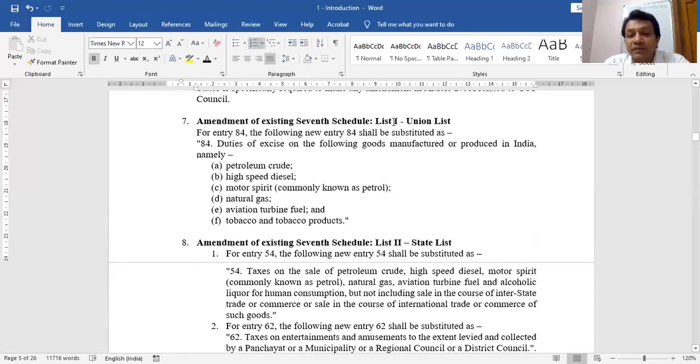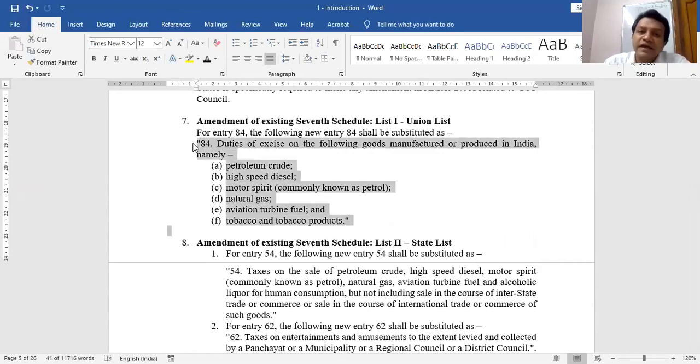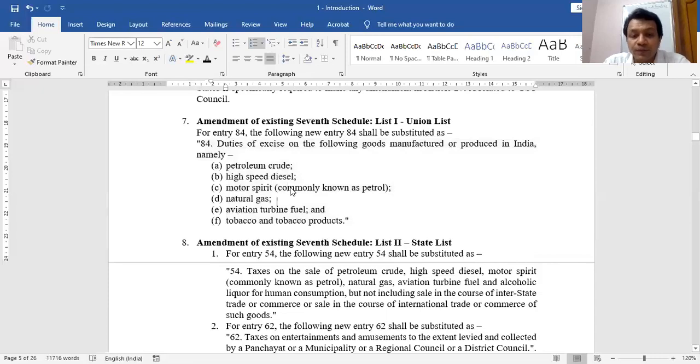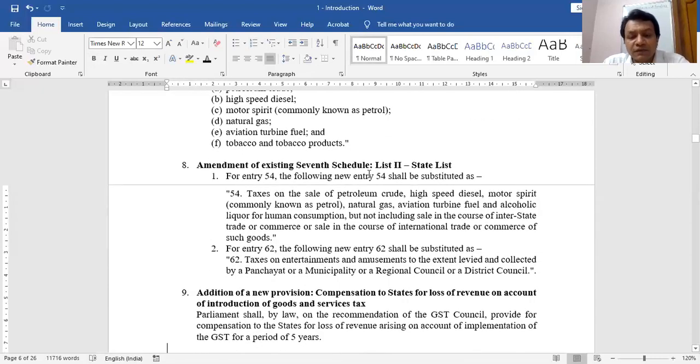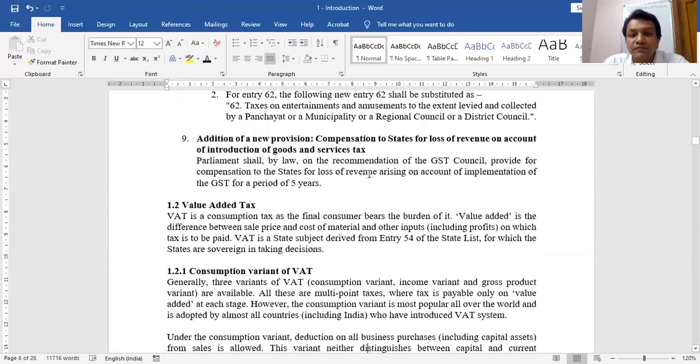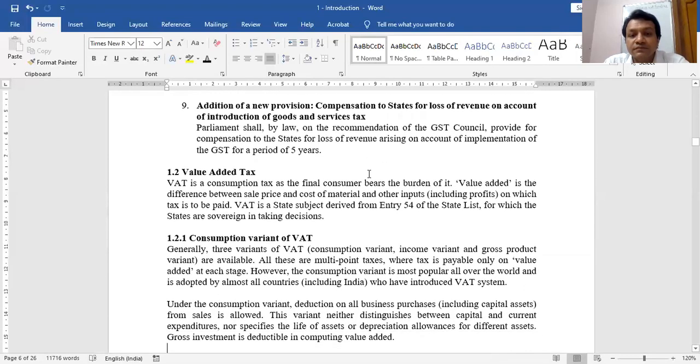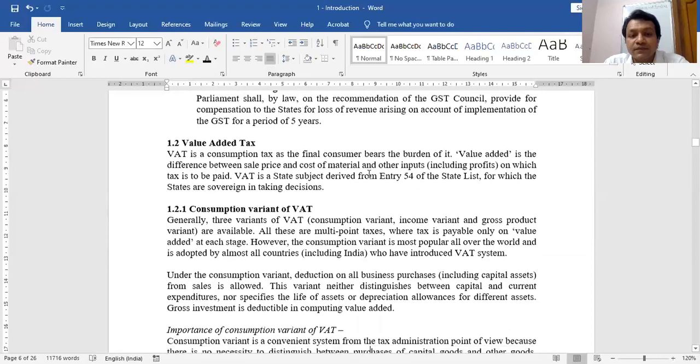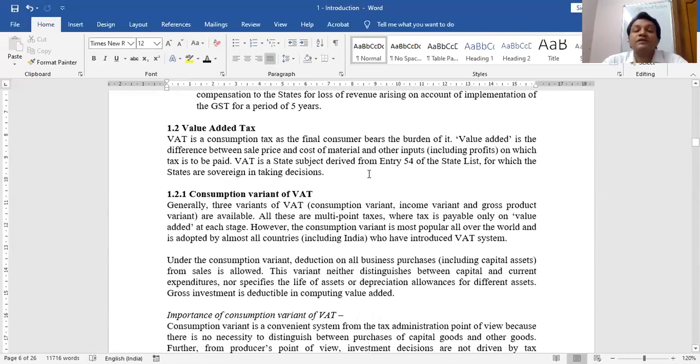The union list is also amended. In the union list, only the center has the power. So my entry 84 is amended like this. You can understand it later on, not right now. I have explained these entries. These are not relevant for you at this level. That's it. These are some of the constitutional amendments.